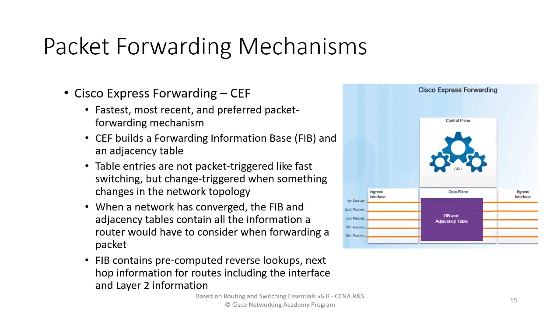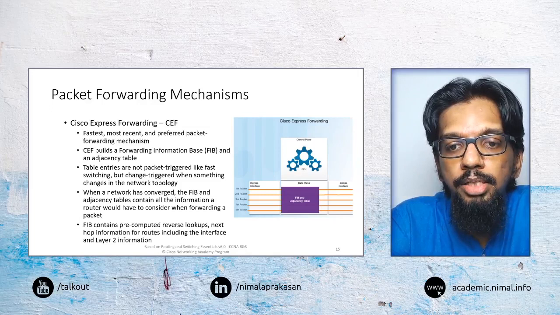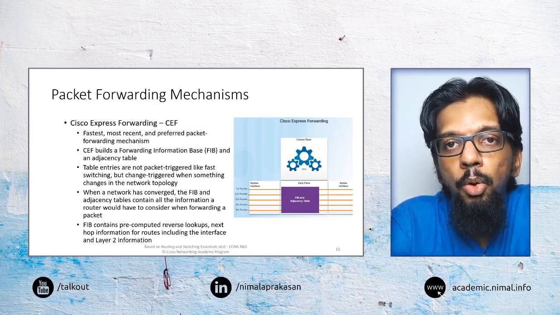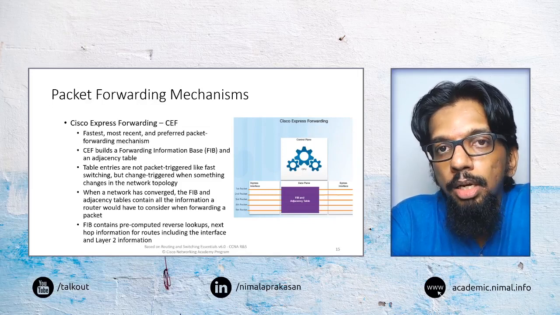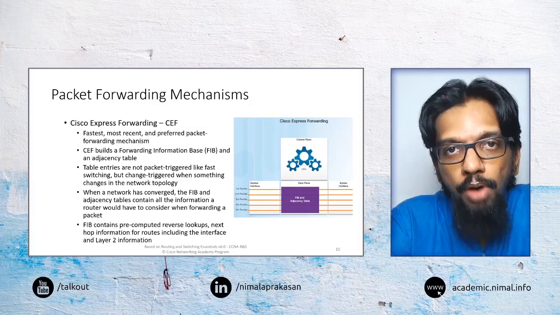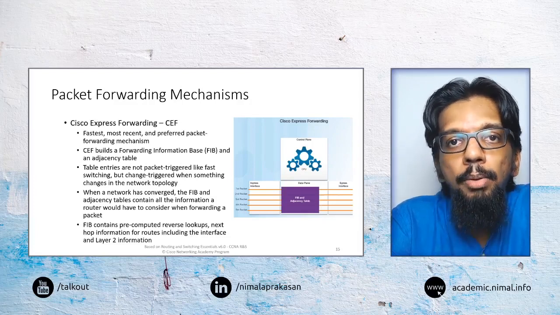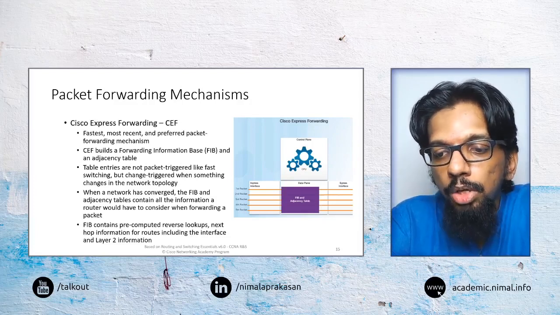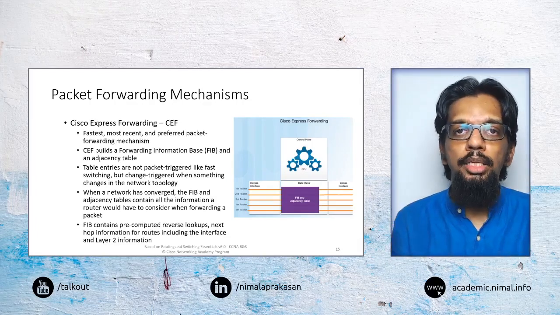Then the third approach that we can look at is specific to Cisco devices. It is called Cisco Express Forwarding. It is a variant of fast switching, so it is similar to fast switching in utilizing caches, but it has a different way of building that cache.